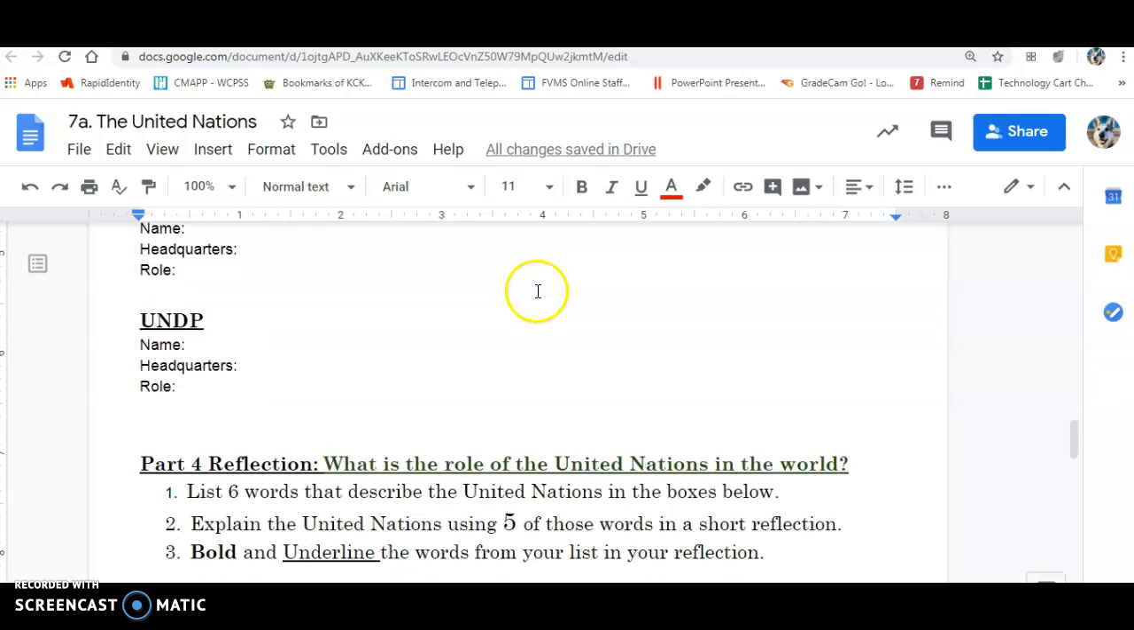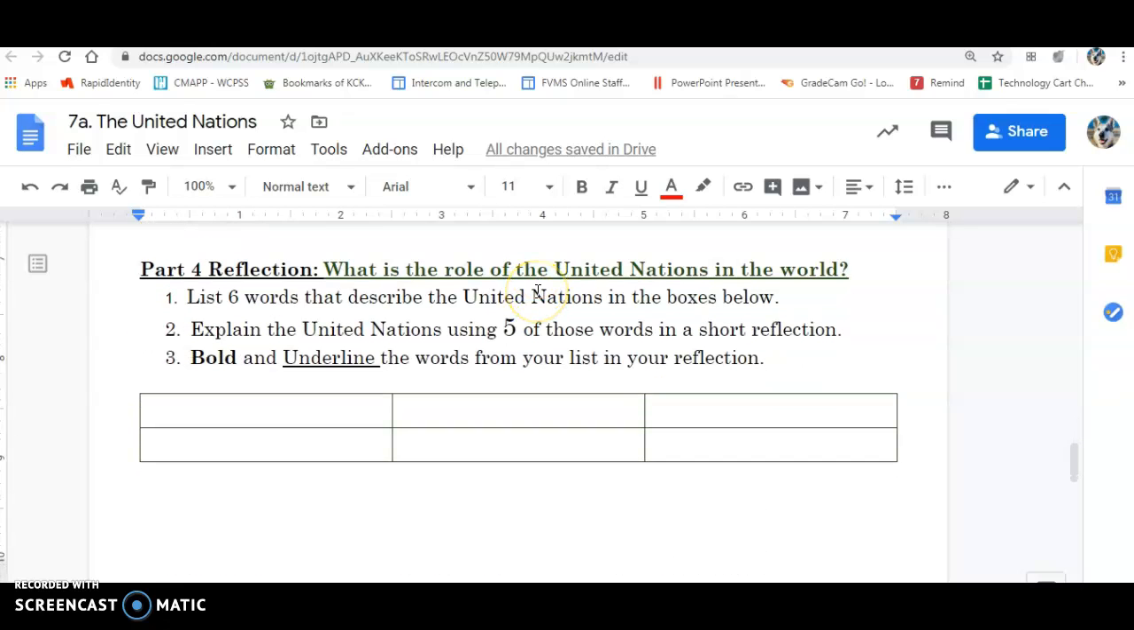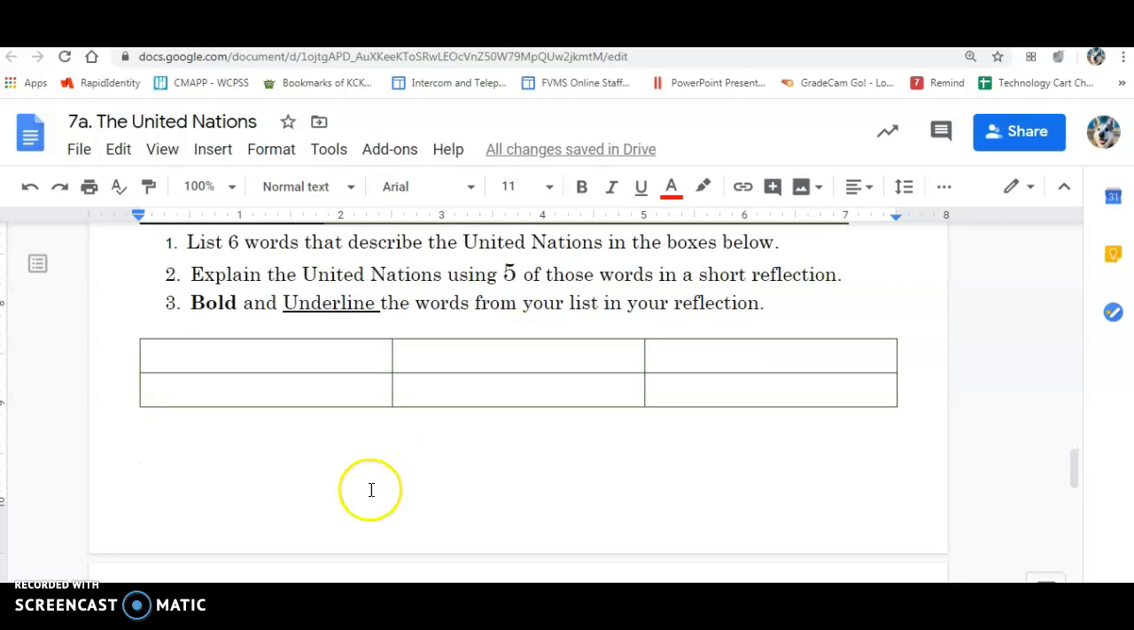And then for Part 4, we're going to go down here. It is a reflection. What is the role of the United Nations in the world? You're going to find 6 words that describe them. And from those 6 words, you're going to choose 5. You're going to write a reflection explaining their role. As you're doing this, make sure you bold and underline those 5 words that you use.